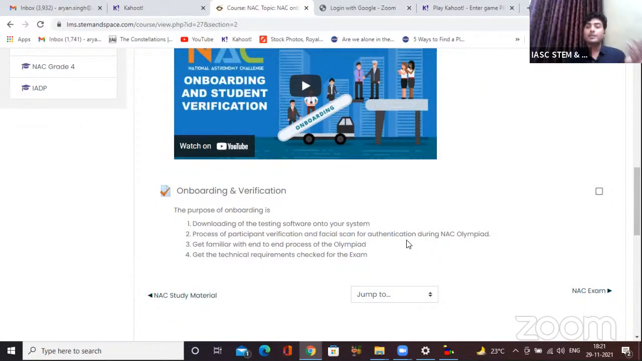Next, this will help you process participant verification, facial scan, authentication during the NSC Olympiad. So when you are sitting for this onboarding, make sure you have one of your IDs with you. Even your school IDs are fine. Then this will help you get familiar with the end-to-end process of the Olympiad. Like, how is the exam going to be? There is a sample question also, so that you can understand how the question will appear. How will I know whether I've answered it or not? So it will guide you through that. And also, if you have any confusion in the process, you need to get the technical help already before the exam so that we can solve it for you.